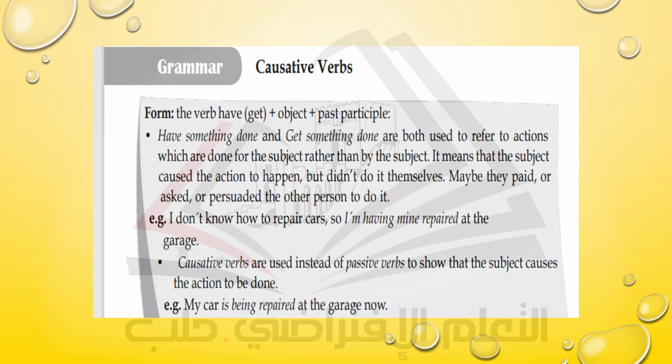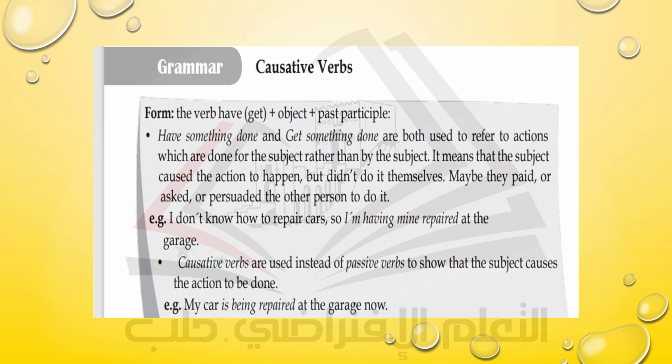Usually in Arabic, for example, we say I cut my hair, if I translate the sentence word by word, but it's not accepted in English. They usually say, I had my hair cut. This is a causative form. Now, another example: I don't know how to repair a car, so I'm having mine repaired at a garage. Causative verbs are used instead of passive verbs to show that the subject causes the action to be done. For example, my car is being repaired at the garage now.